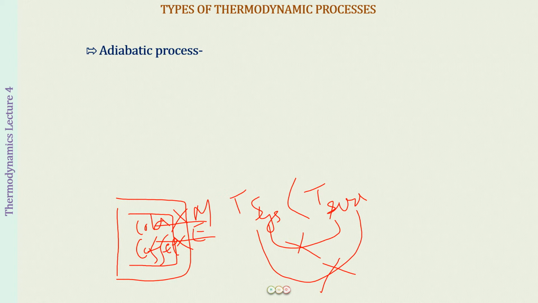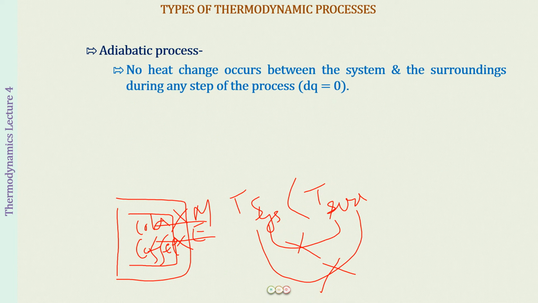So what is remaining constant in an adiabatic process? Is it temperature, pressure, or volume? Well, it is the heat that is not changing. Whatever the heat of the system is, that remains constant. So no heat is going to be exchanged between the system and the surrounding during any step of the process. Therefore, dq is equal to 0, and q here refers to heat. So whenever in the study of thermodynamics we refer to heat, we will be referring to it with the letter q.